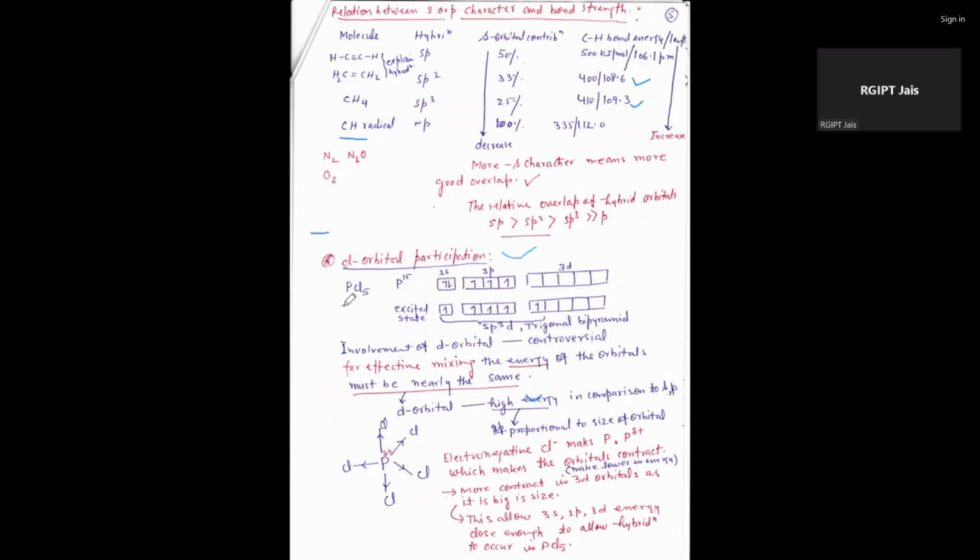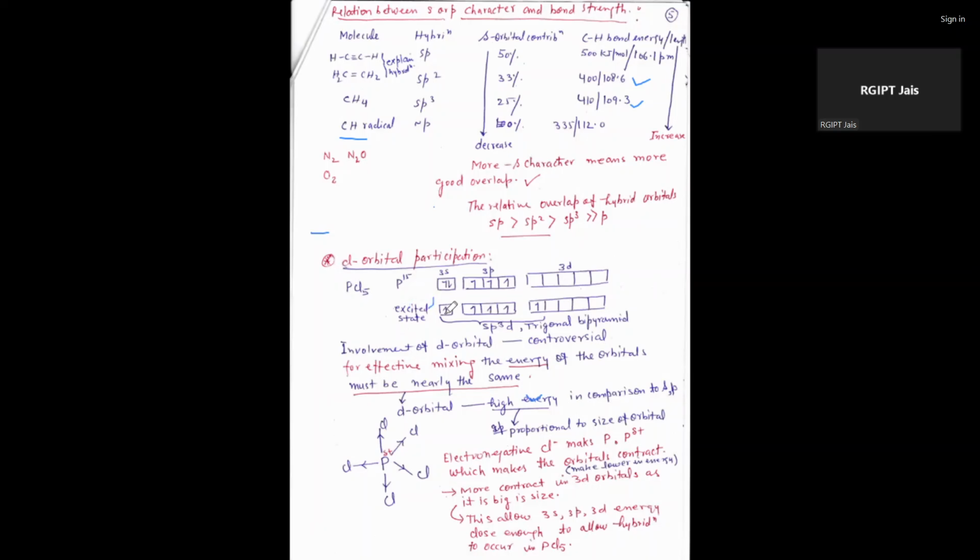If we take an example of PCl5, here phosphorus is the central metal atom, and the ground state electronic configuration is 3s2, 3p3, and 3d0. Here there are 3 electrons in p orbital and 2 electrons in s orbital. After that it goes into the excited state. Excited state means s, p and d have equal energy.